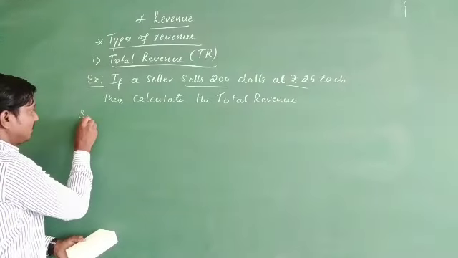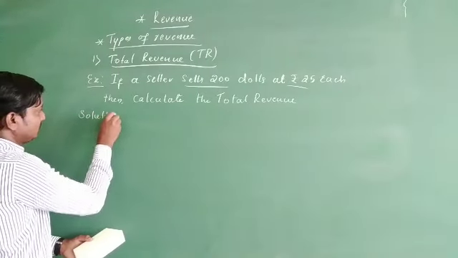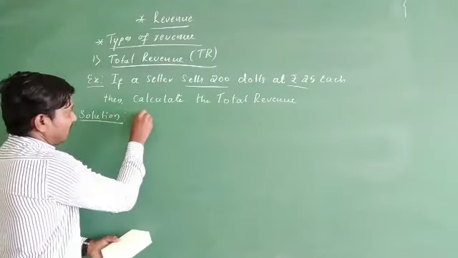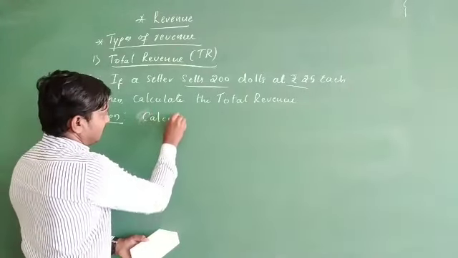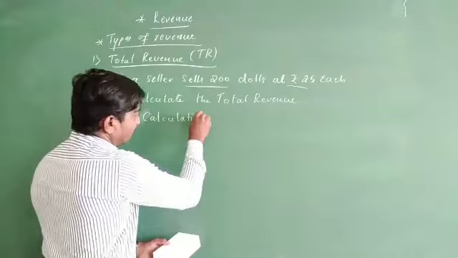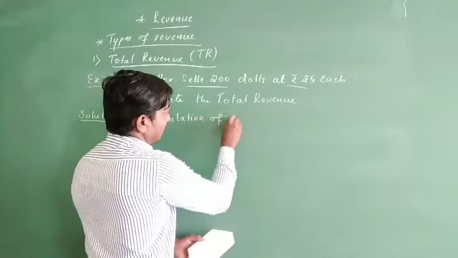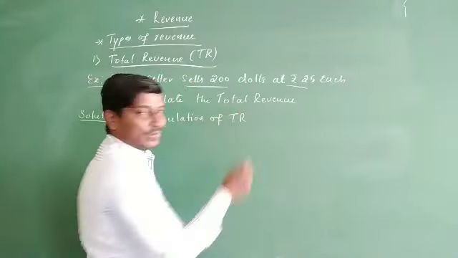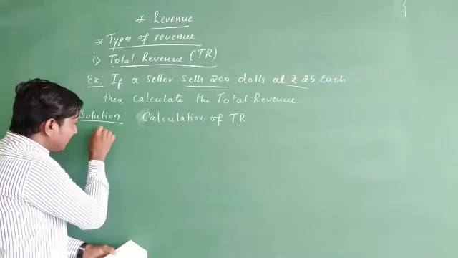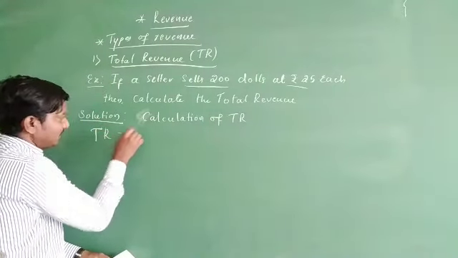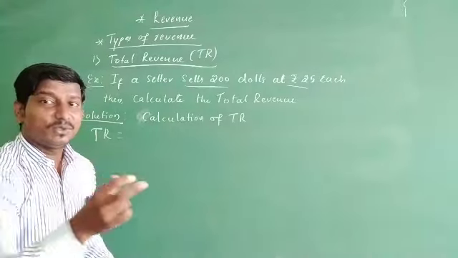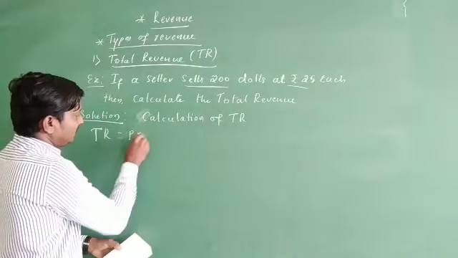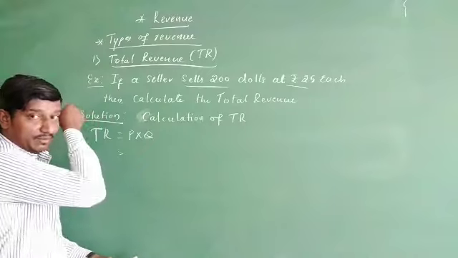That is our solution. Calculation of TR, total revenue. TR is equal to, look at the question here, you can apply P into Q. What is the value of P?